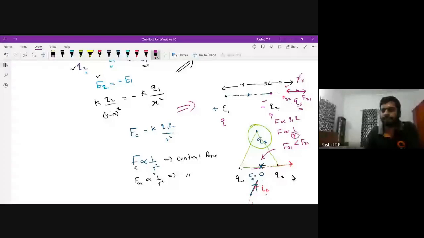You don't know what Q3 is. F31 is the force due to this charge on this charge. F31 is proportional to Q into Q3 divided by the distance between them, that is (R plus x) all squared.